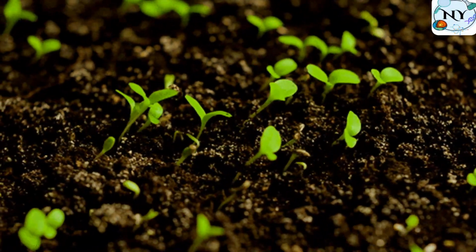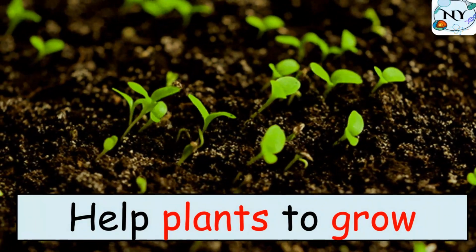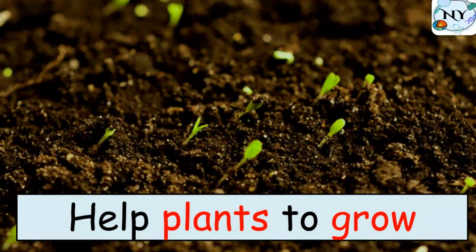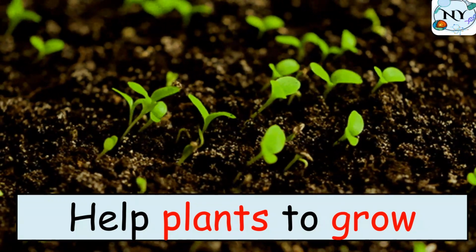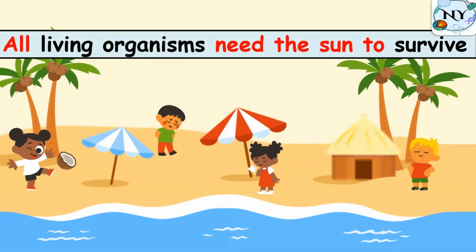Number 2, as I said a few moments ago, it helps plants to grow. So the sun helps plants to grow. Alright, number 3. All living organisms need the sun to survive. As we said, we need sunlight energy. For example, plants need sunlight energy to grow. But all living organisms need sunlight energy, or we can say need thermal energy, to survive, to stay alive in a suitable temperature.